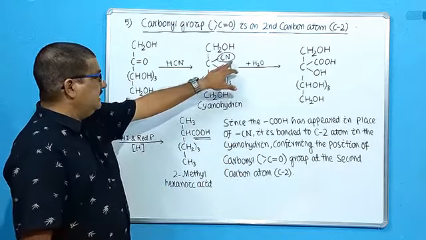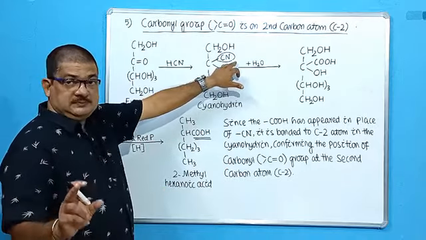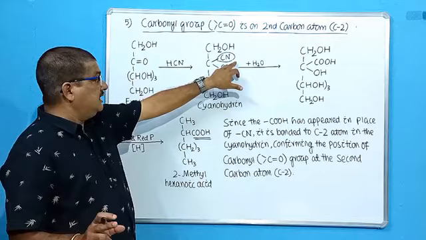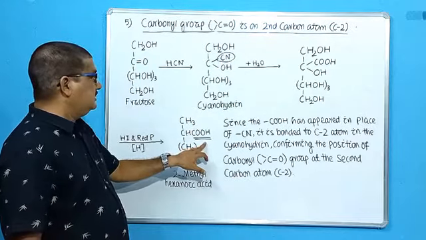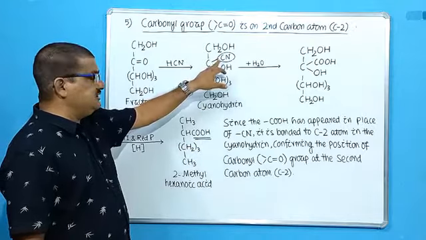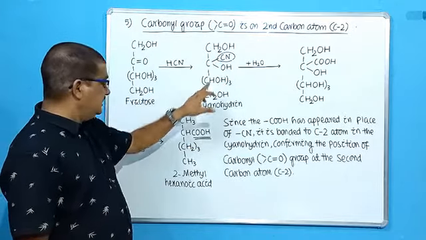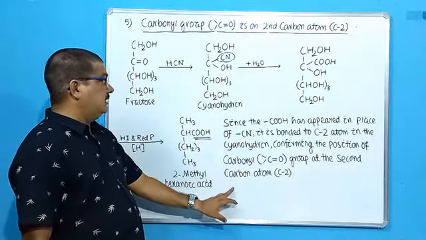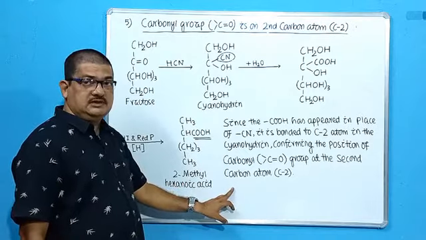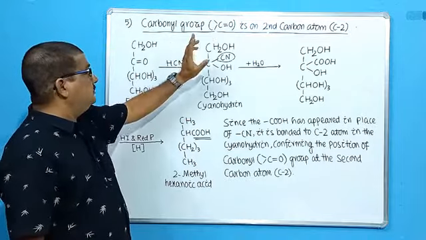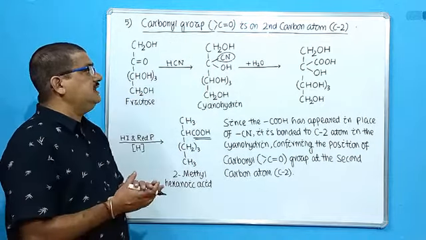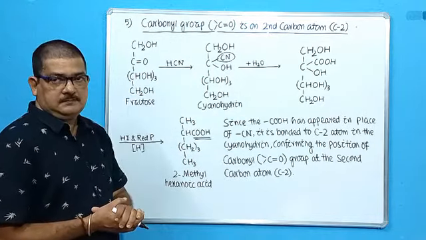Since the nitrile group at the second carbon atom is replaced by the carboxylic group, the carbonyl group has to be present on the second carbon atom. So this is how it confirms that the carbonyl group, that is C=O, is present at the second carbon atom.